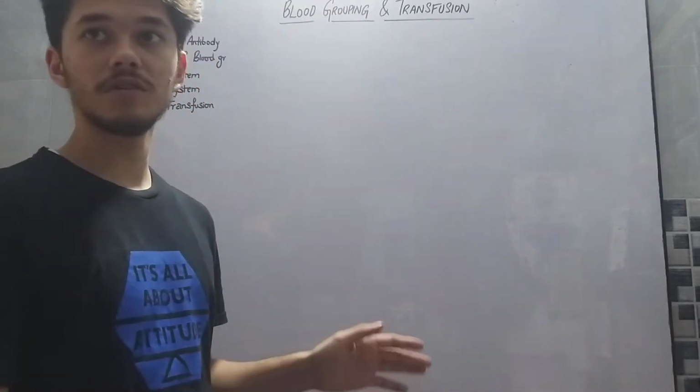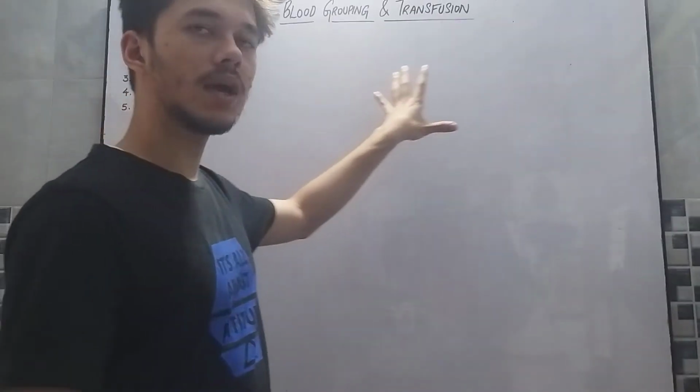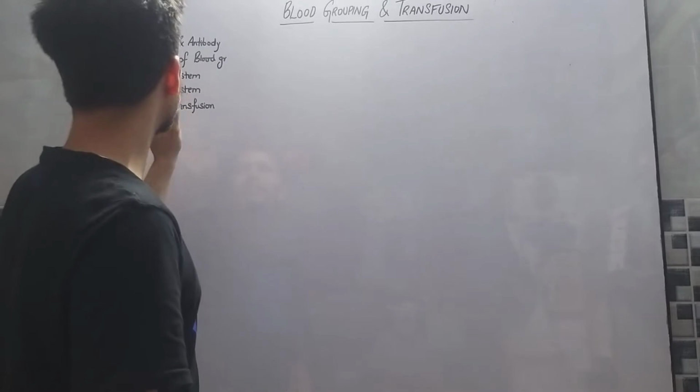In this lecture, we will be discussing blood grouping and blood transfusion. So, basically, blood grouping depends on antigen and antibody reactions. Now, what is antigen and antibody?